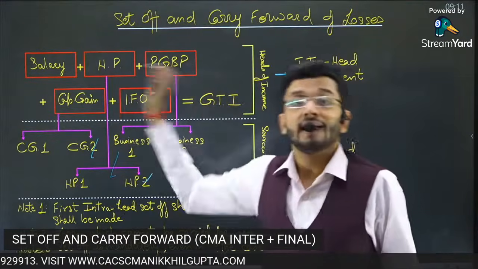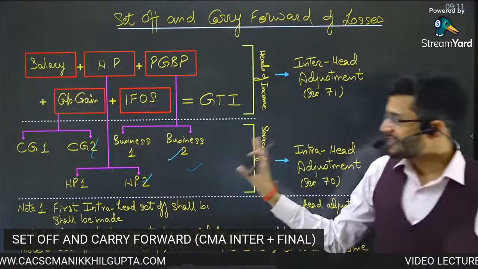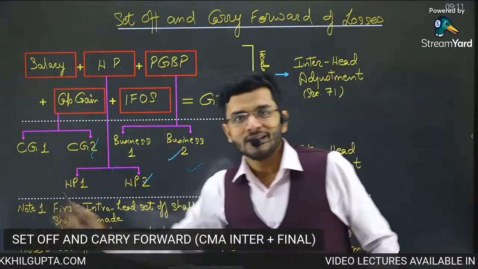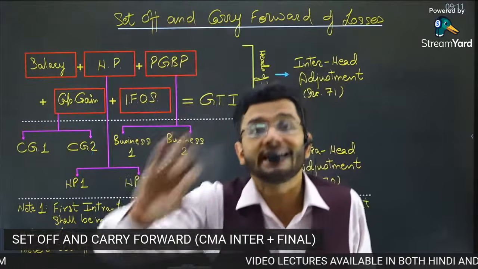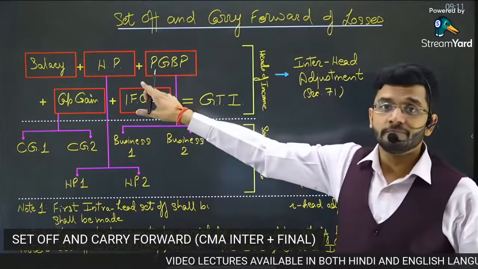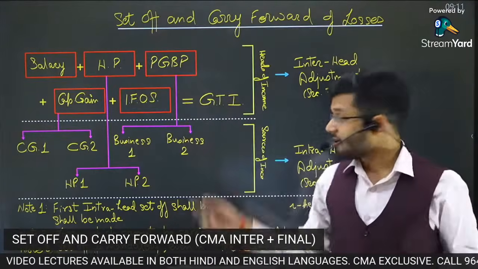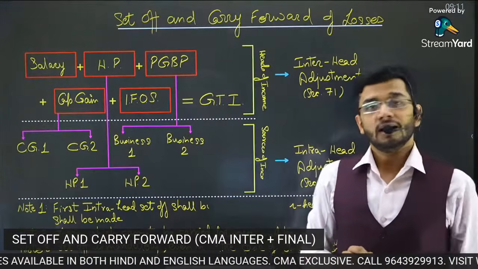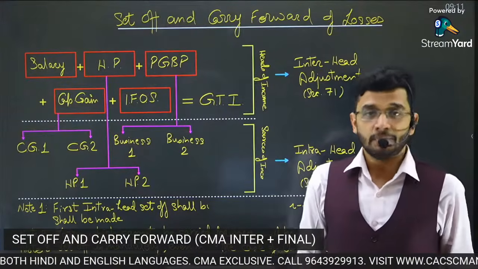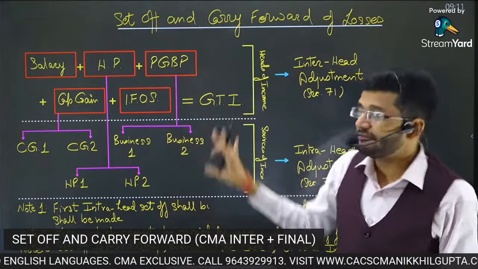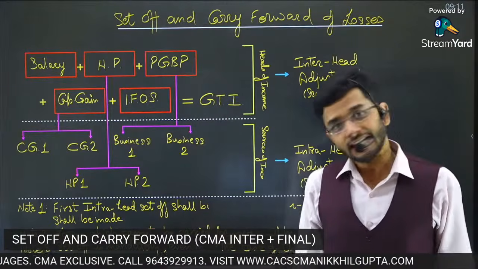So, within the head, if you have multiple sources of income, then they are known as sources of income. And this is known as heads of income. This is known as sources of income. So sources of income is a subset of heads of income. That is how I can best explain the difference between heads of income and sources of income.